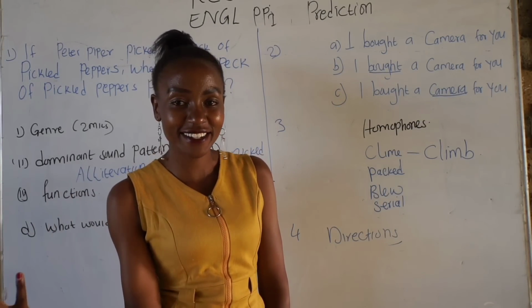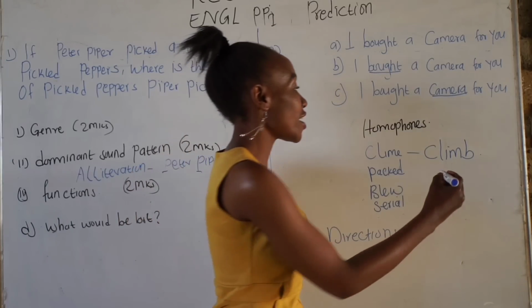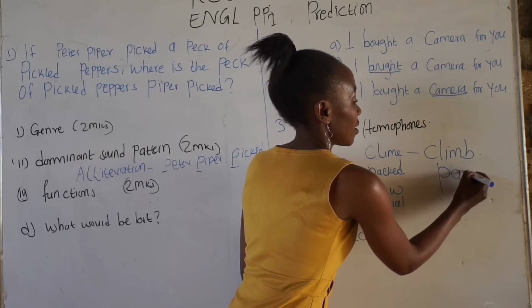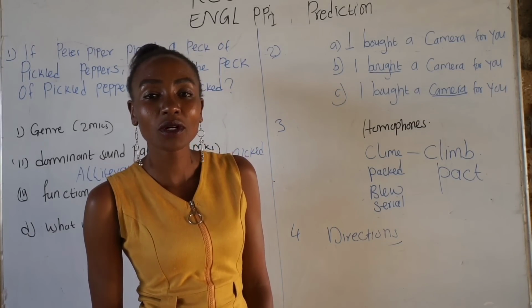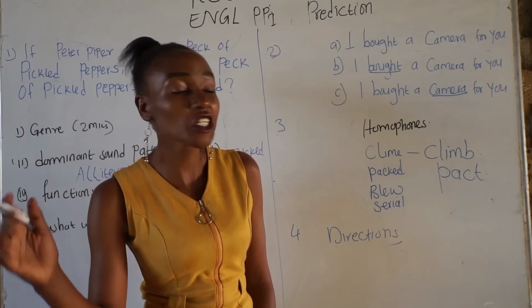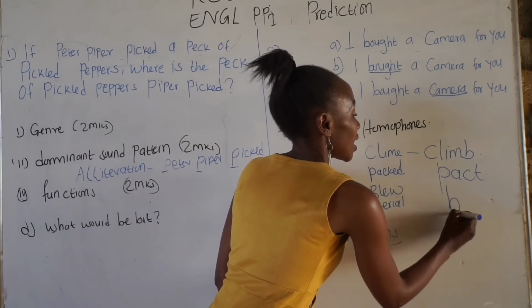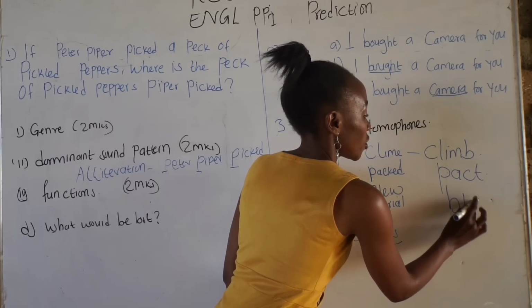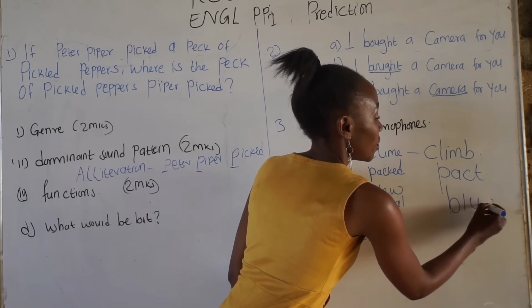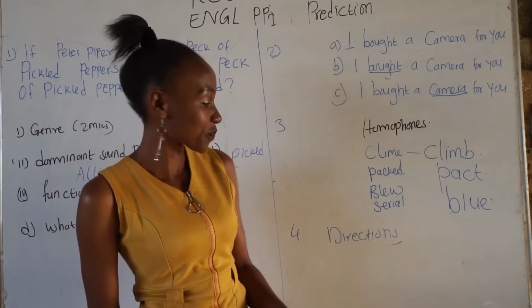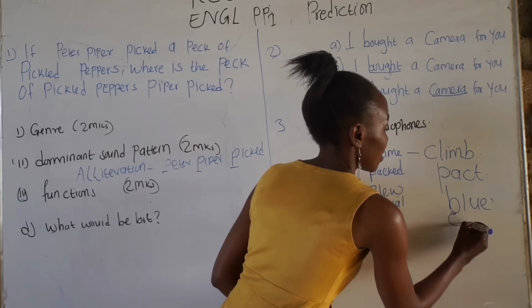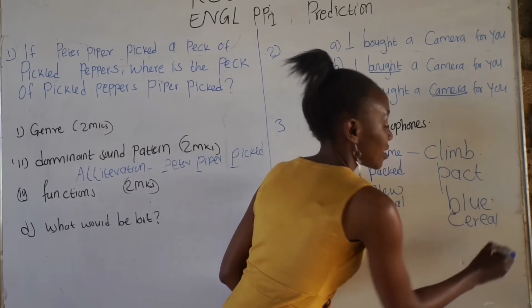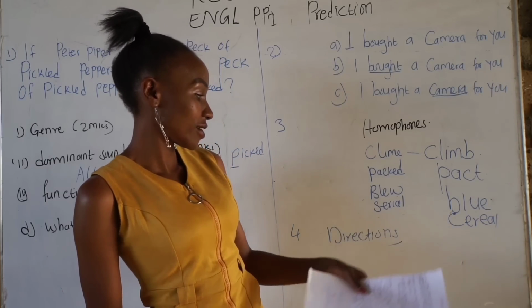Number 2, packed. Number 3, blue, but it's called blue, as in the color blue. Finally, we have cereal.